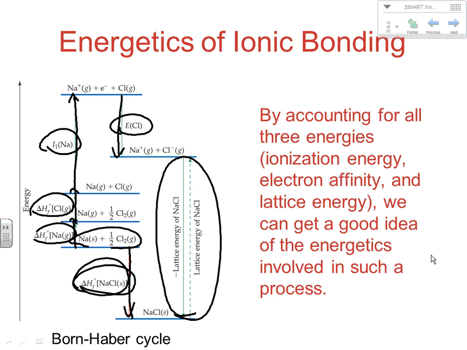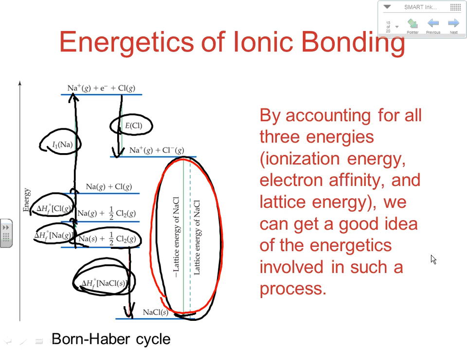And this general idea works with pretty much any formation of any ionic compound. If we account for all the formations and changes that occur in our atoms involved and their ionizations and their electron affinities, we can set up this cycle in which we're going to know everything except for the lattice energy. And we can use that in Hess's law then really to determine what our lattice energy is.